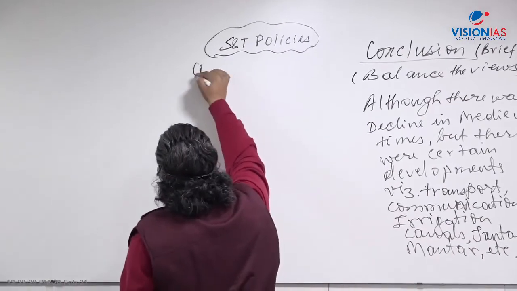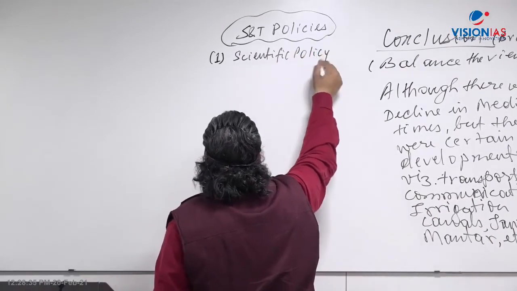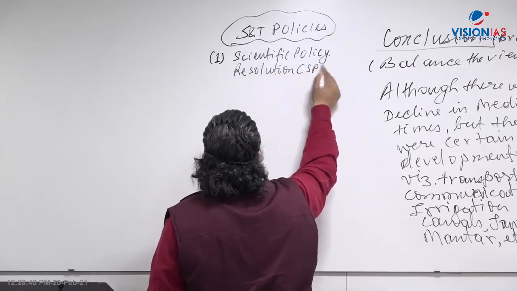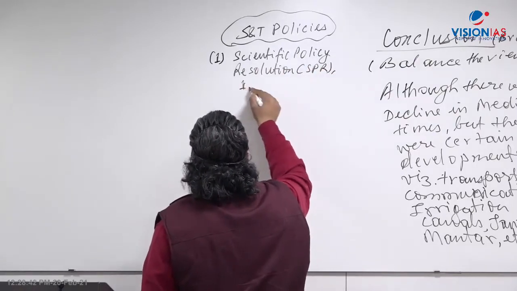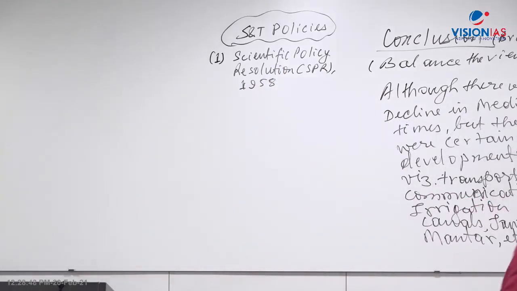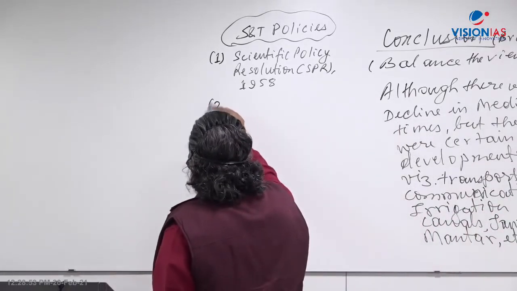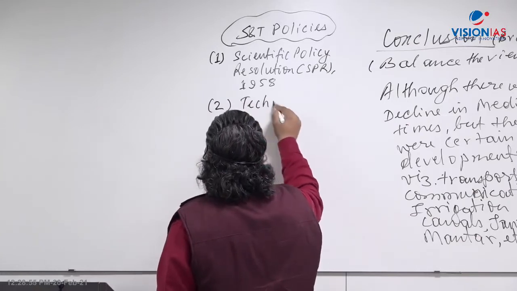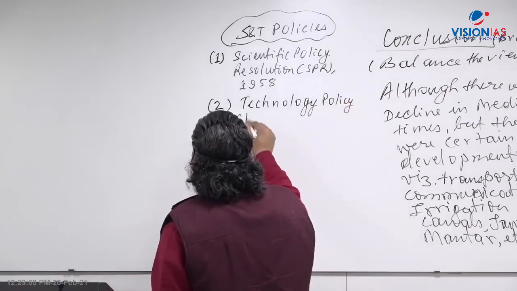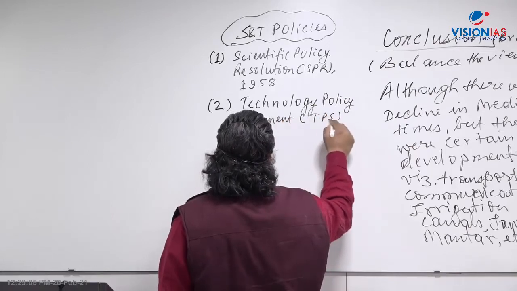The first one is the Scientific Policy Resolution, called SPR, of 1958. The first important policy which was brought in India was the Scientific Policy Resolution of 1958, which helped in the development of that time. Then the second came the Technology Policy Statement. This is another important policy for the development of science and technology.